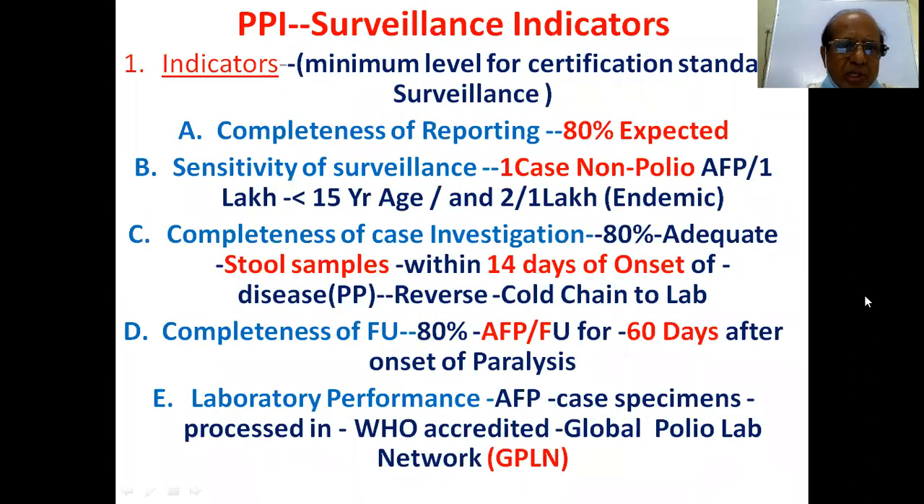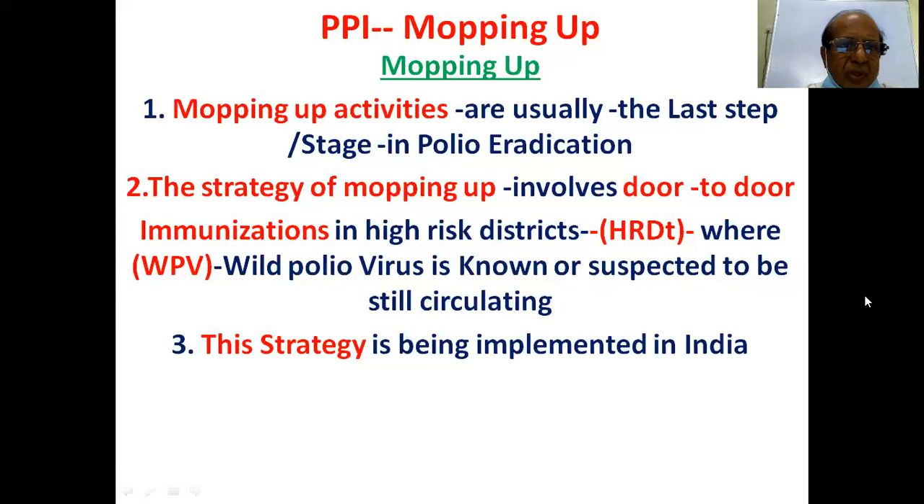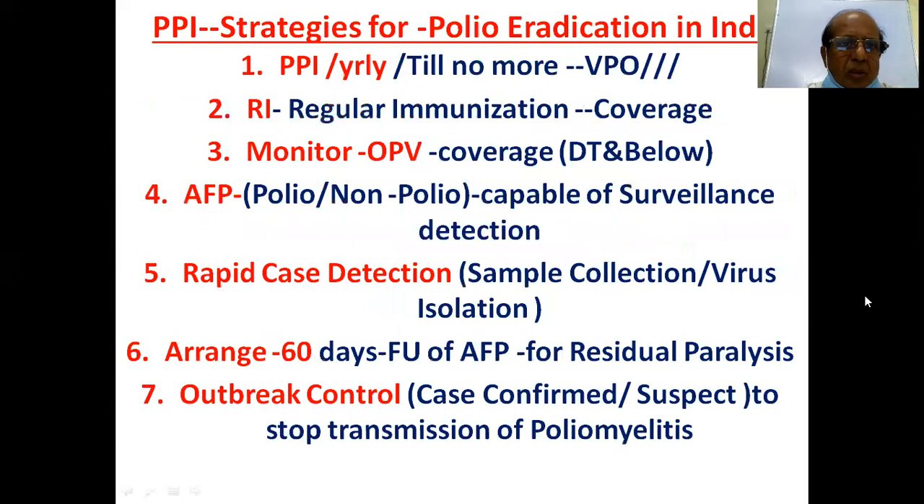Indicators are reporting, surveillance sensitivity, completeness of case investigation, completeness of follow-up, and laboratory performance. And these are the indicators: if more than 80%. Then AFP case specimens go to labs created as per the Global Polio Laboratory Network, GPLN. Mopping up activities and also the strategy of mopping up. So these are all related to the strategy for polio eradication in India: PPI, RI, monitoring, AFP, rapid case detection, arranging 60 days for follow-up, and outbreak control.